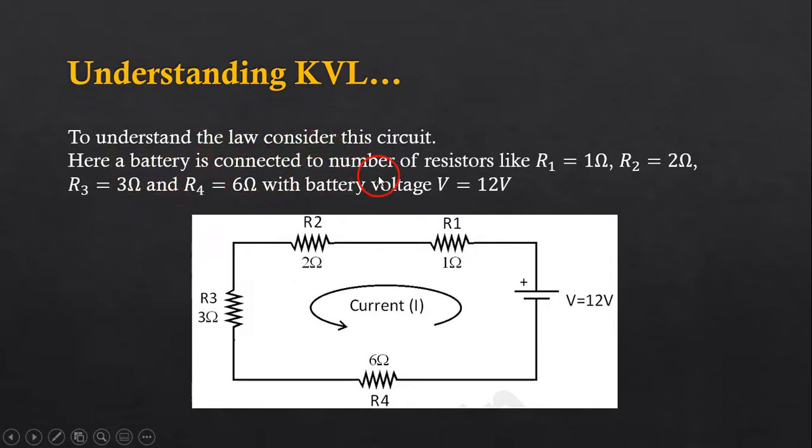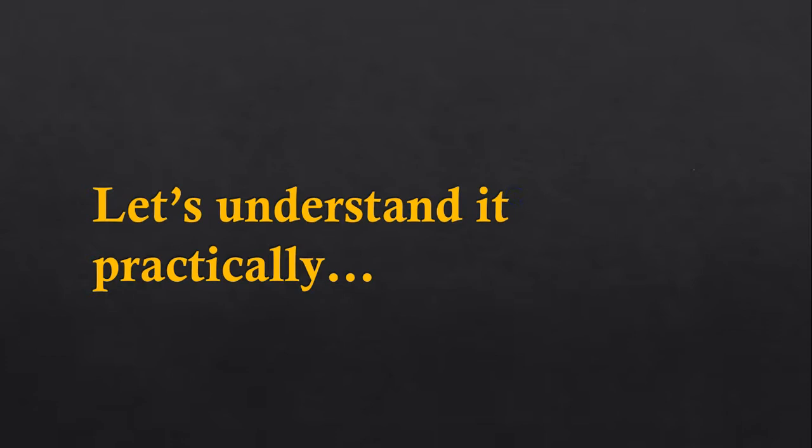Now in this circuit, to understand the law, consider the circuit. Here the battery is connected to a number of resistors. R1 is say 1 ohm, R2 is 2 ohm, R3 is 3 ohm, and R4 is 6 ohm with battery voltage of 12 volt. Now let us understand it practically.